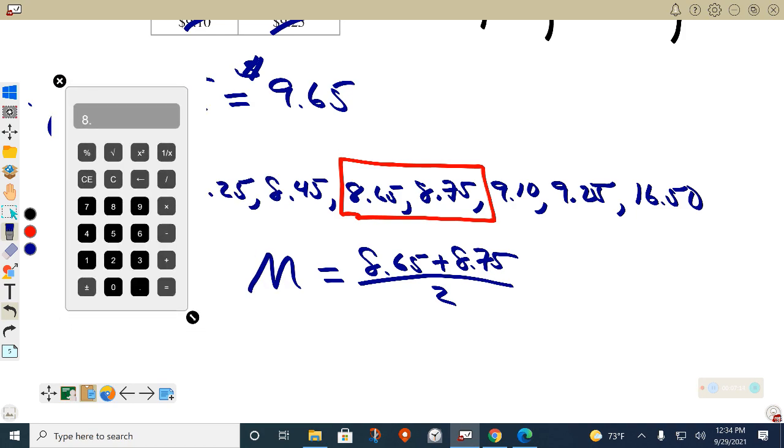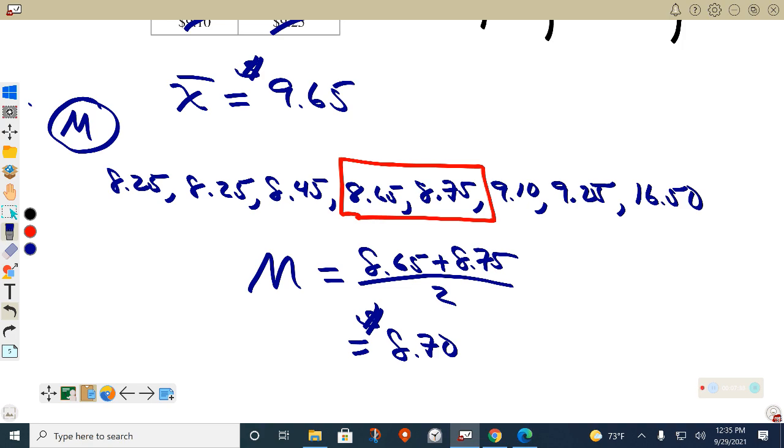So 865 plus 875 equals, then divide that by 2. So 870. And that makes sense, right? In between 865 and 875, right smack dab in the middle, will be 870. So $8.70 is my median.